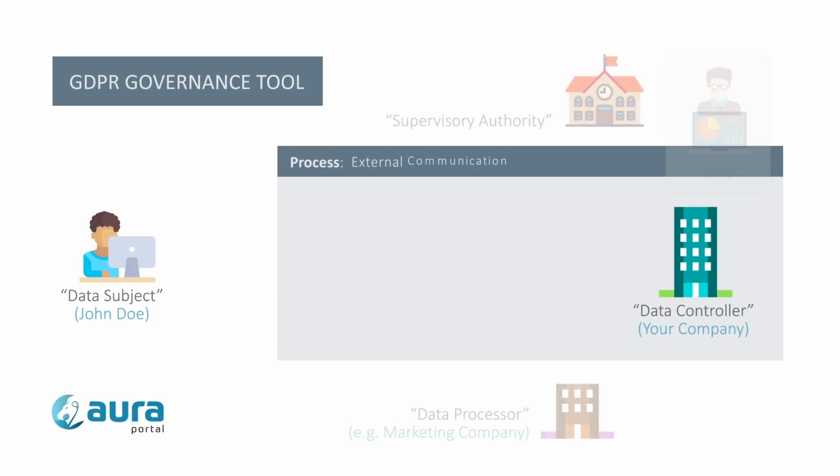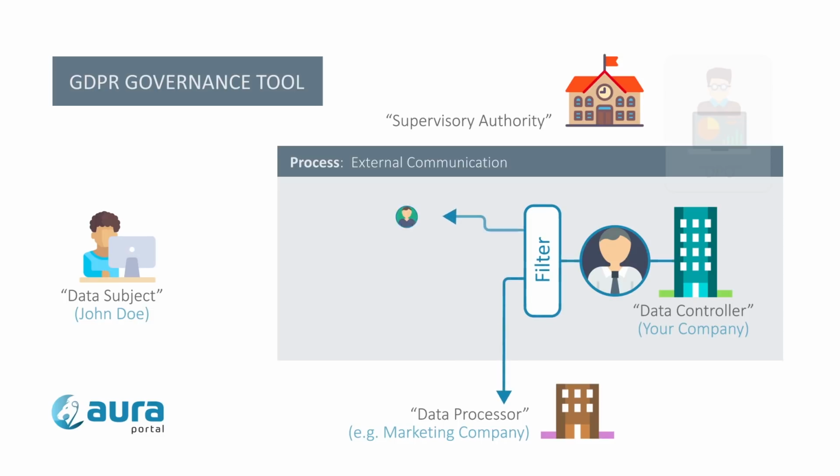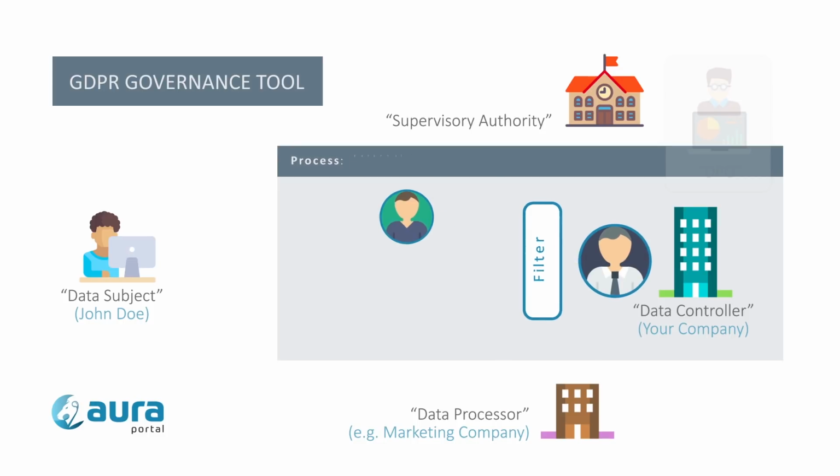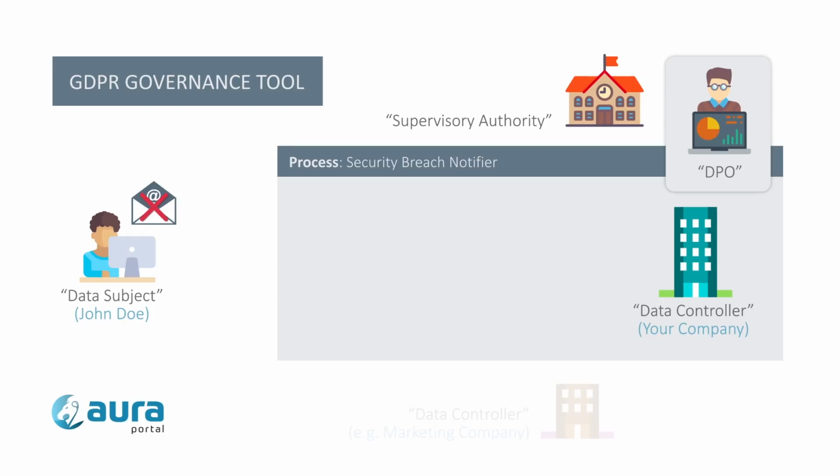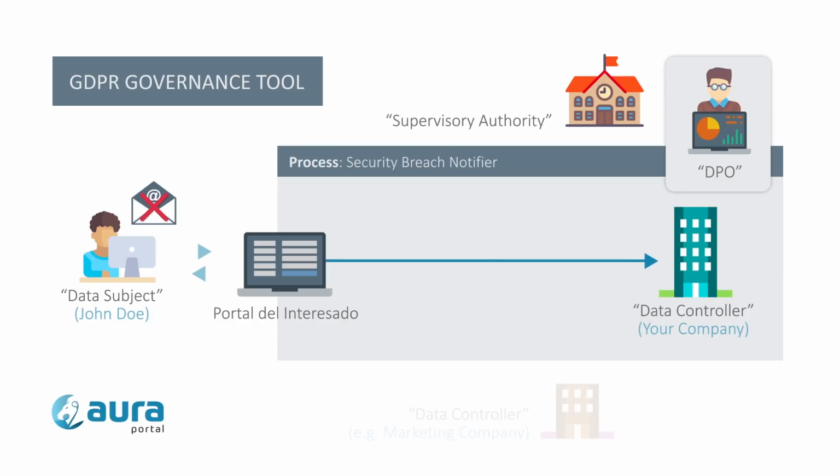External communication. The departments that handle sensitive information, such as administration and finance, may have double protection processes for sending personal information, such as payslips or bank statements. These extra protected processes help to significantly reduce the percentage of information leakage. Security breach notifier. Let's imagine that the data subject receives an email that he considers unauthorized. Using his data subject portal, he notifies the company of this incident.